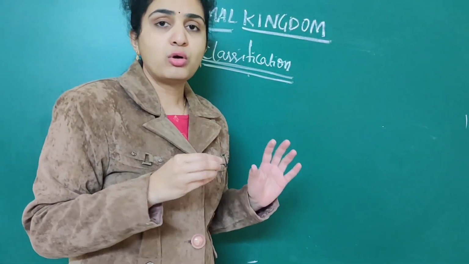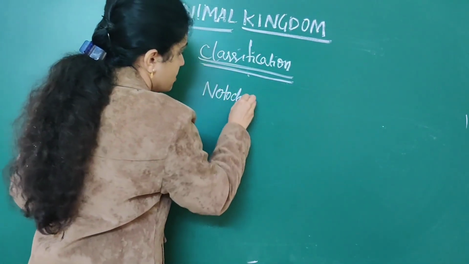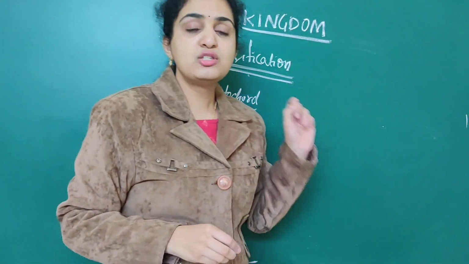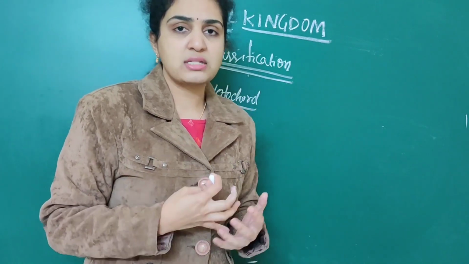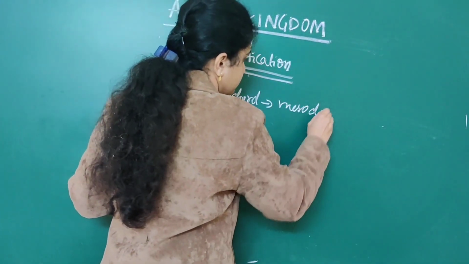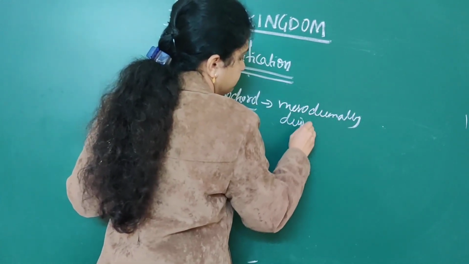Mainly, the notochord. What is this notochord? Notochord is a dorsal, mesodermally derived organ that is present on the dorsal side.